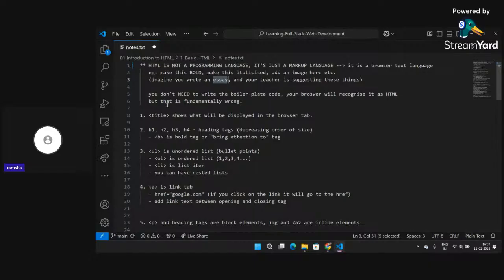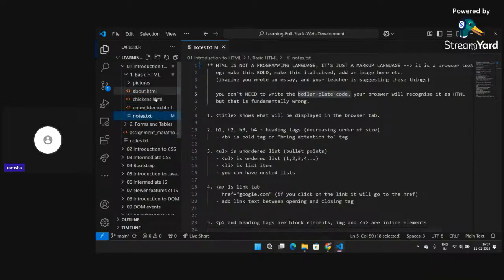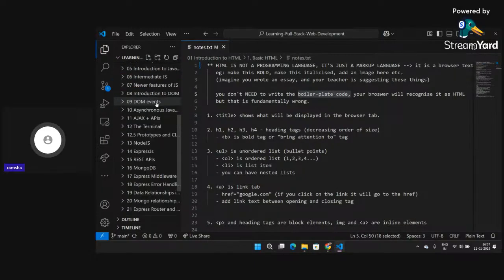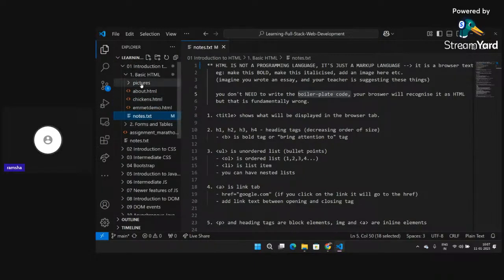Yeah, it's not case sensitive. So first of all, for writing all the HTML, we have to write boilerplate code. What is boilerplate code? Let me tell it to you once. Okay, I am inside the basic HTML folder.